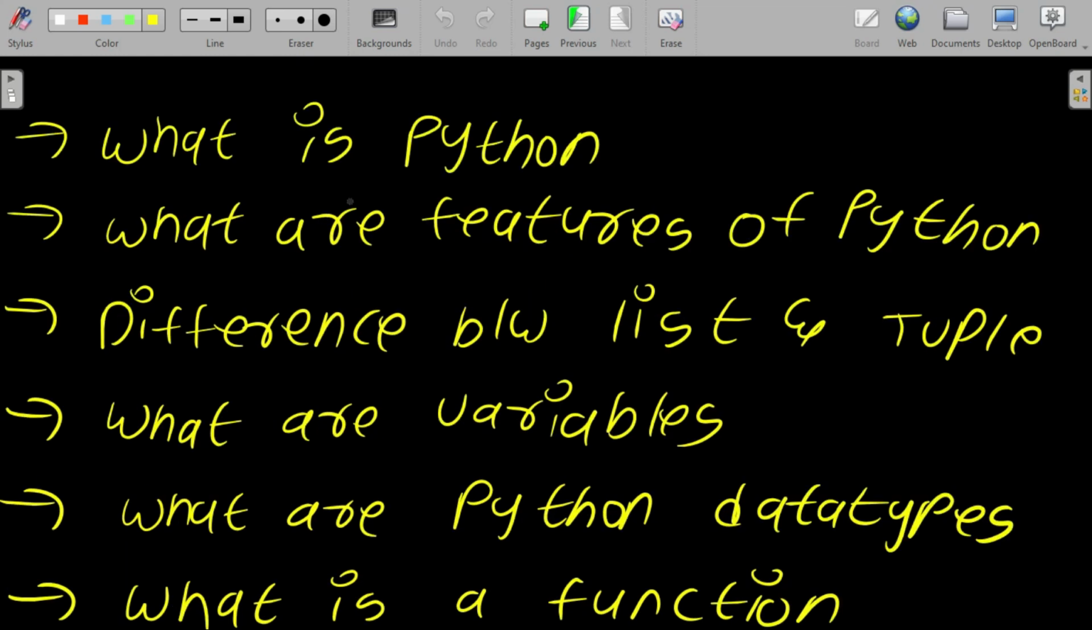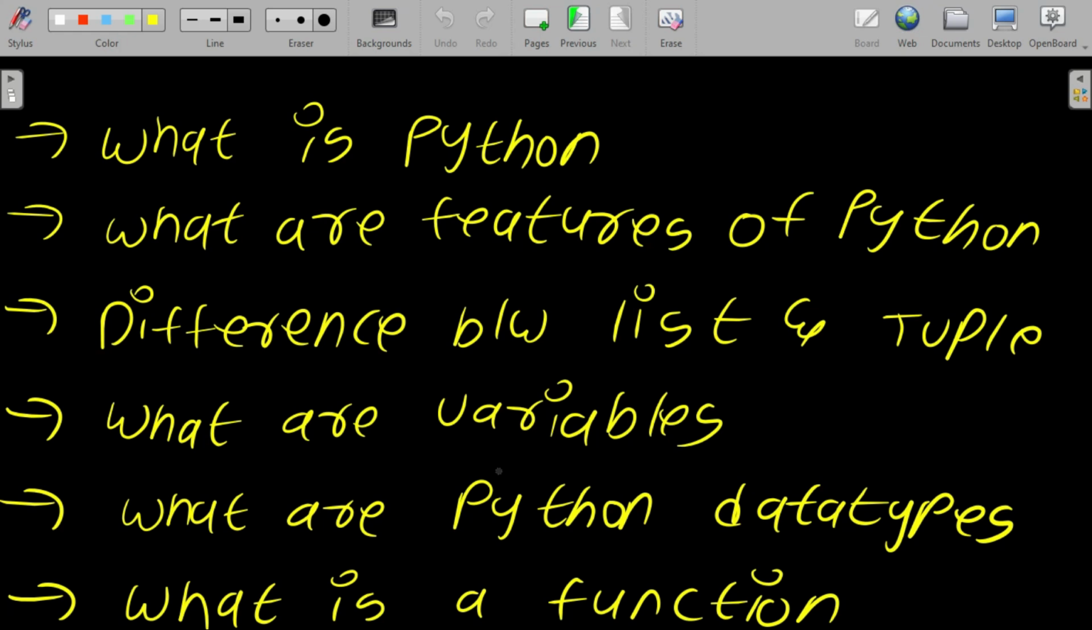What is Python? This is somewhat a beginner question. Python is a high level programming language. It is easy to learn and easy to write. Python is used in many fields, such as web development, artificial intelligence, machine learning, data science, automation, and game development. For example, print hello world.